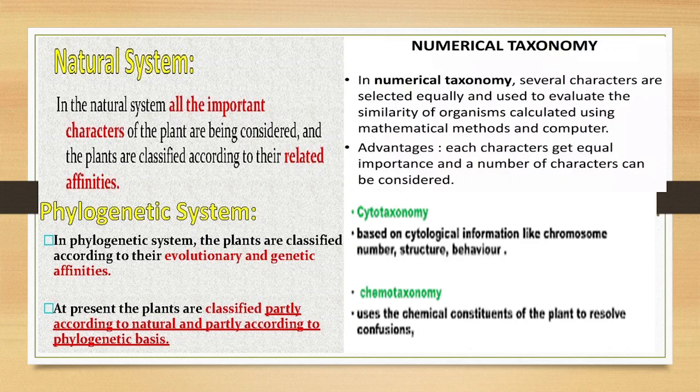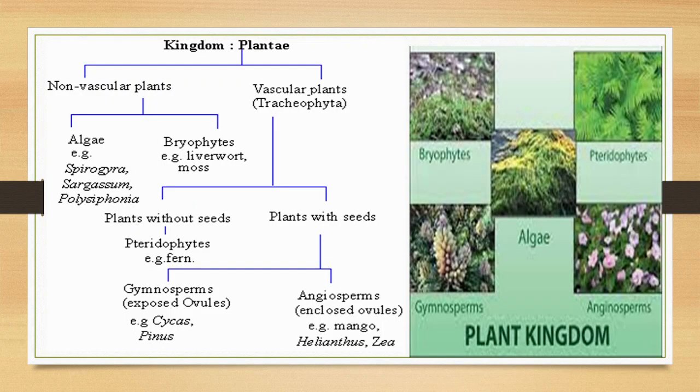So if we ponder upon all these different types of classification of plants, according to the same plant, if we go by the natural system, it will be placed under one group. If we go by cytotaxonomy, it might be placed under a different group. So it is very important that we always mention what system of classification we are following, or what consideration is taken. Now we will move into the different divisions under the plant kingdom.